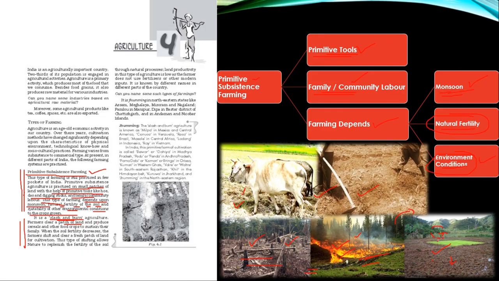But nowadays you cannot think of shifting cultivation, because we are already running short of land as a resource. High population does not allow us to practice this agriculture anymore. This type of shifting allows nature to replenish the fertility of the soil through natural processes. Land productivity in this type of agriculture is low, as the farmer does not use fertilizers or other modern inputs. It is known by different names in different parts of the country. So this was about shifting cultivation, also known as the slash and burn method, which you can attach to the main heading, primitive subsistence farming.